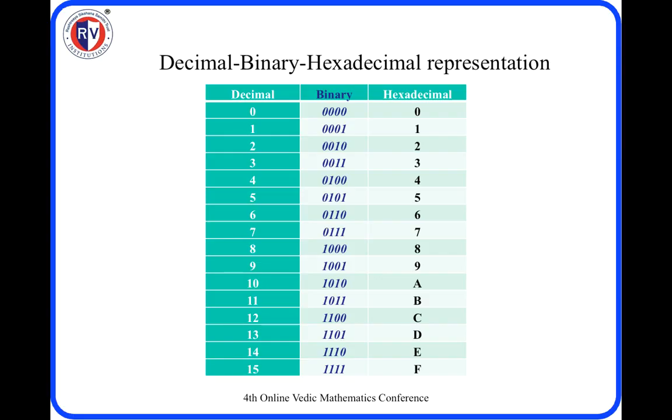So now let us discuss the decimal, binary and hexadecimal number systems. In decimal numbers, we go from 0 to 9 and further 10, 11, 12, 13 up to 50. We can represent these numbers in binary with 4 bits, that is 0000, 0001 up to 1111. In hexadecimal we represent 0, 1, 2, 3, 4, 5, 6, 7, 8, 9. Then 1010, which is 10 decimal, is represented as A, then B, C, D, E, F. So F is 1111.